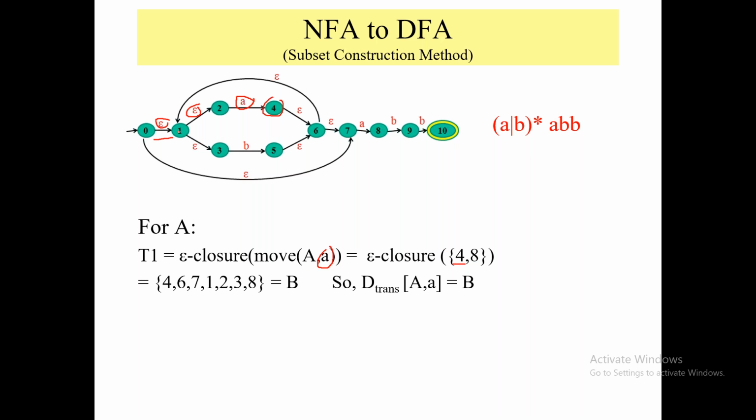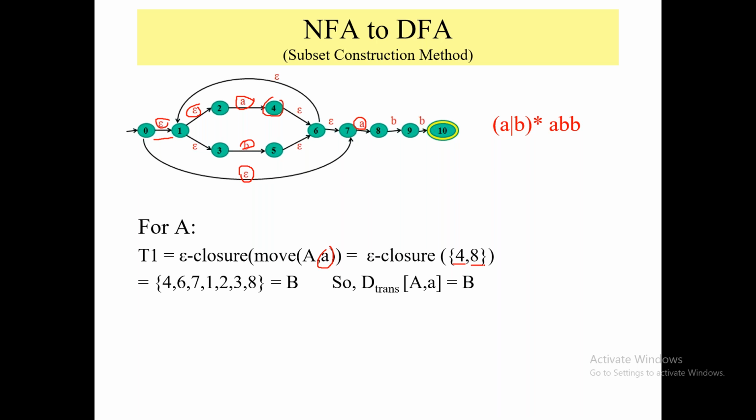Okay, again I will check. Does 3 give me a transition? No, it gives you a B transition. Then again I will check from here to here. Okay, now does 7 give me a transition? Yes, 7 gives you a transition. To which node? That is node number 8.